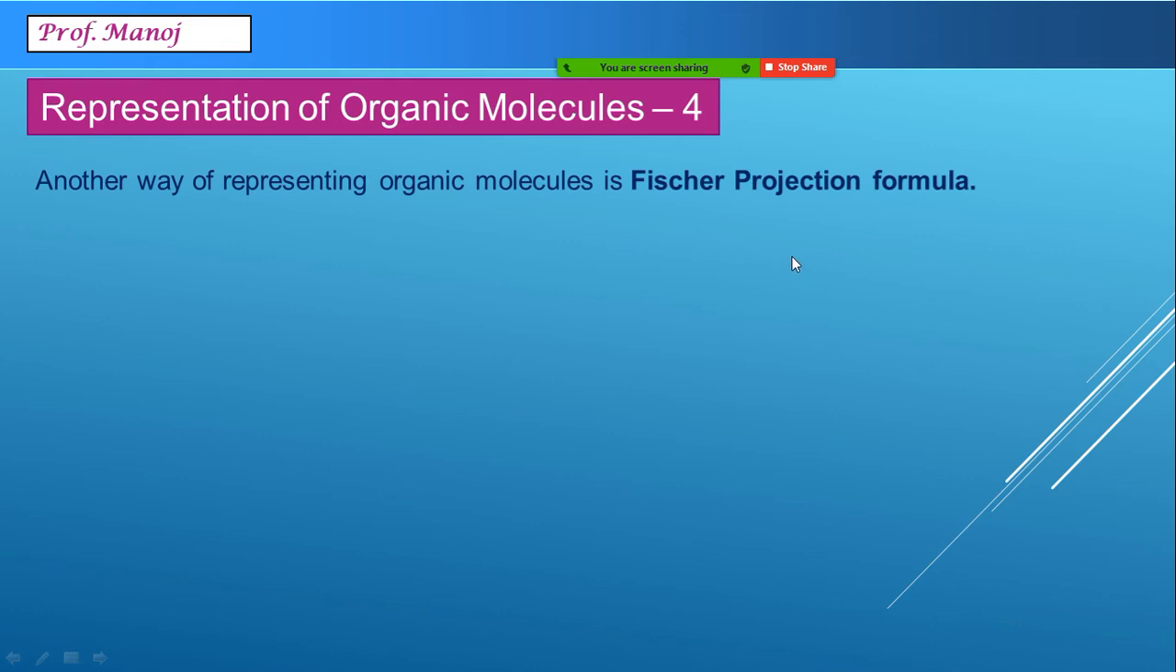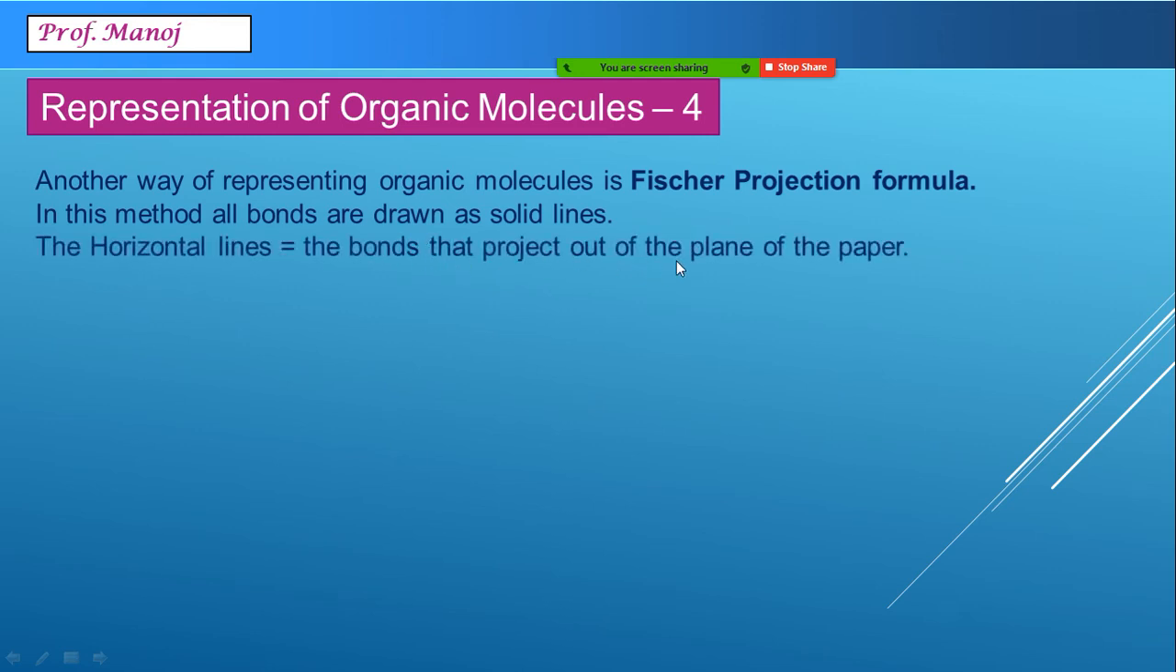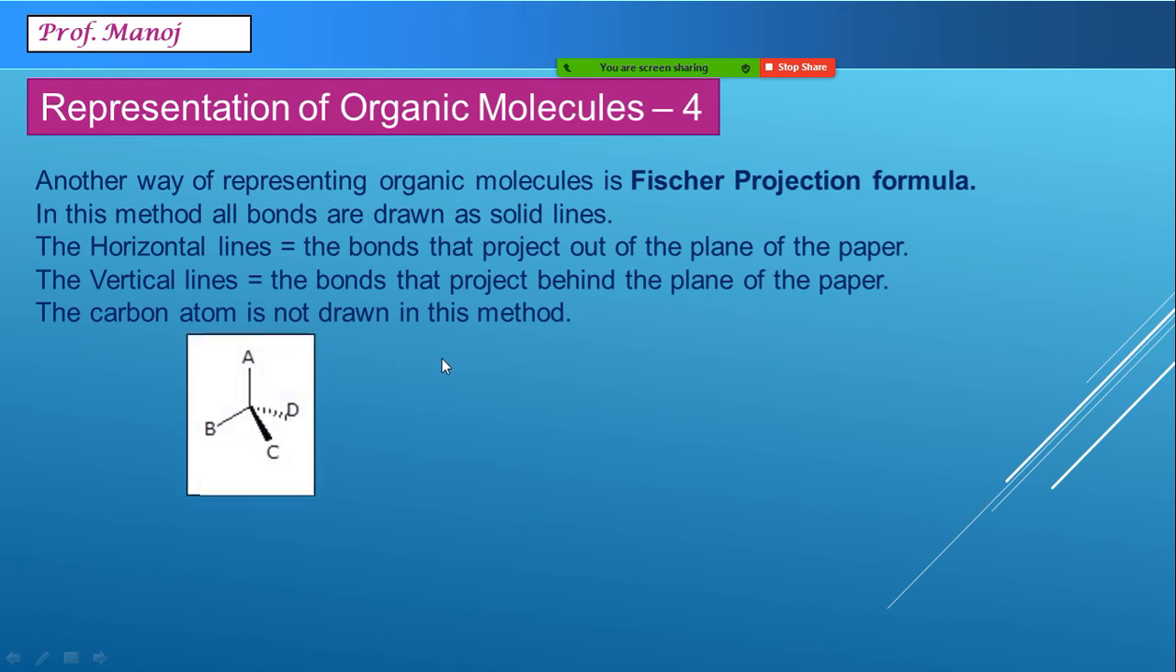Another way of writing structures is the Fischer projection formula. This is used more in 12th standard rather than 11th, but we just introduce this topic right now. Here, what we do is a process. Instead of reading this process, I will show you the things and you can come back to this.